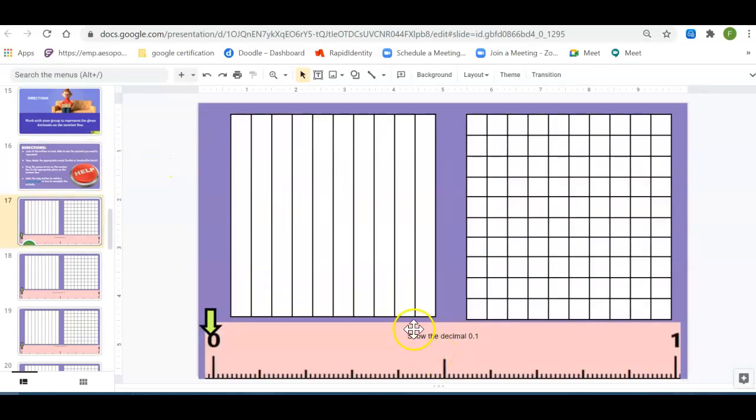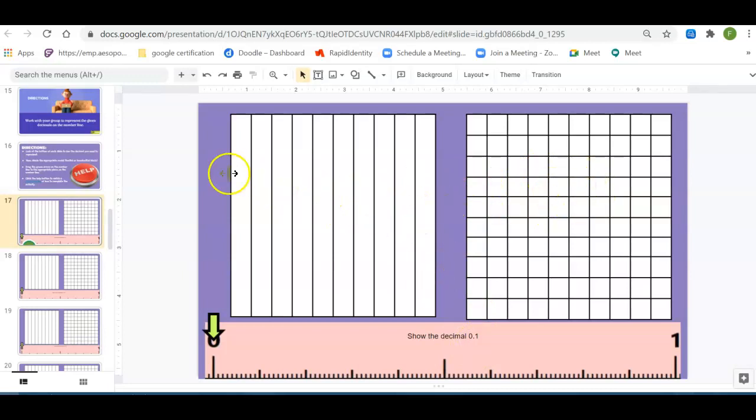You go down to the bottom, and it says show the decimal 0.1, which is 1/10. So you're going to shade it in like we've done on our previous lessons on one of these grids, and then move the arrow to show where 1/10 is. I have to choose whether I'm going to use the hundredths grid or the tenths grid.